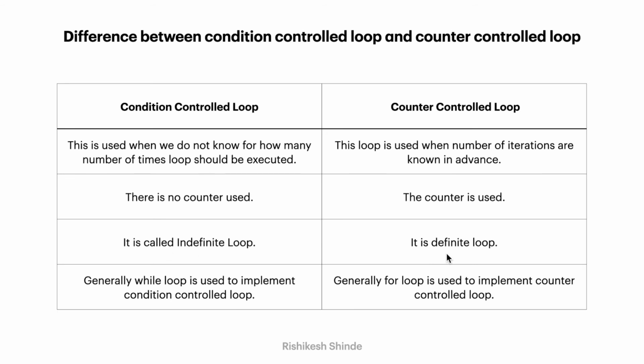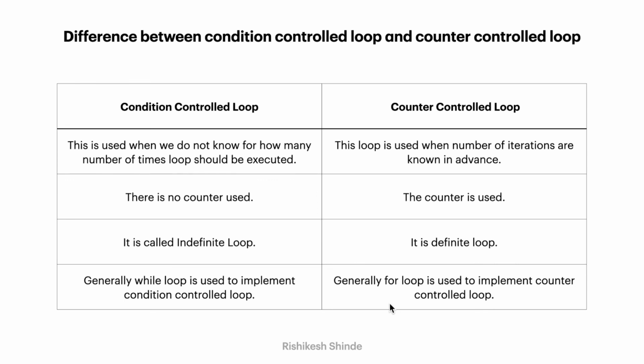But in counter control loop we know the number of iterations in advance, so it is a definite loop. And the last point is, generally while loop is used for the implementation of condition controlled loop, and in counter control loop we have the example of for loop. So here are some points of difference between condition control loop and counter control loop.